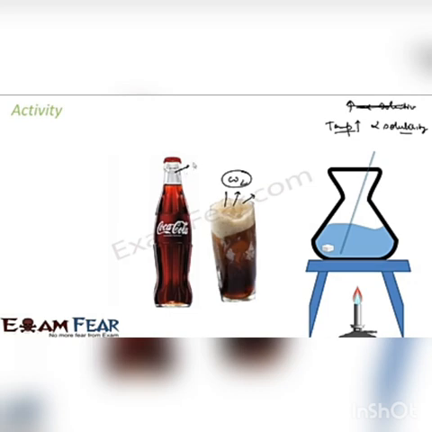And actually we know that these bottles are packed under high pressure. Since these bottles are packed under high pressure, the moment you open it up, the pressure is reduced. The pressure is the normal atmospheric pressure, and these gas bubbles come out. That means the gas from this soda, the carbon dioxide gas, comes out. That means again here also this is a solution, because here carbon dioxide is dissolved in this water, right? So it is a solution of carbon dioxide in water.